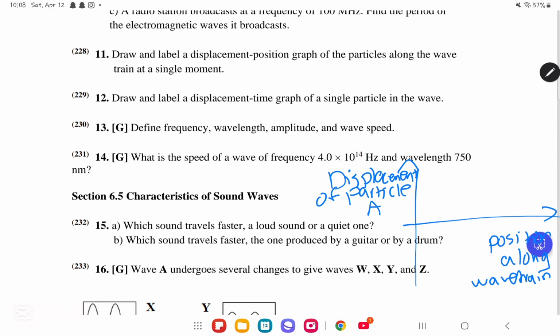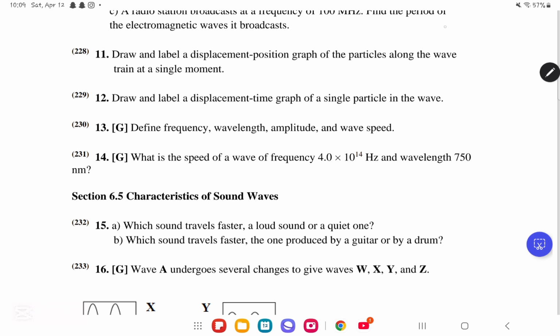So what's gonna happen is that you're gonna have the high and the low, and the high and the low. They want us to draw and label a displacement position graph along the wave train at a single moment. So this is the displacement position graph of the wave train. If you want to find the wavelength, lambda, it's gonna be from crest to crest, or from trough to trough, but there's no trough, so you can take only these two. We move on to question number 12.